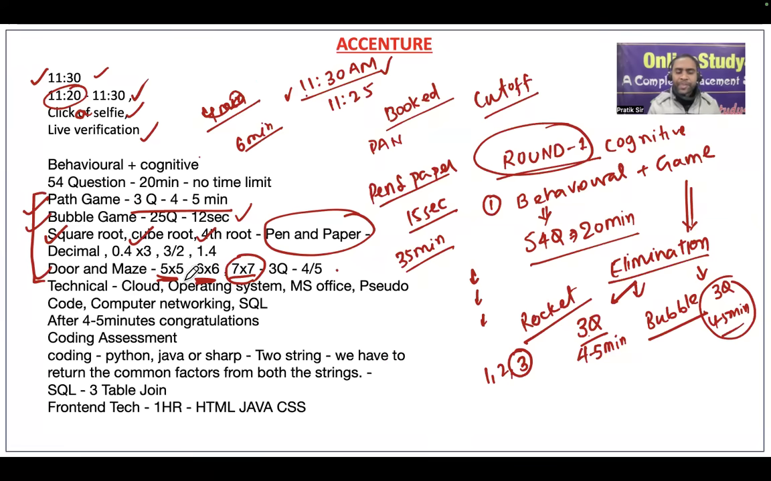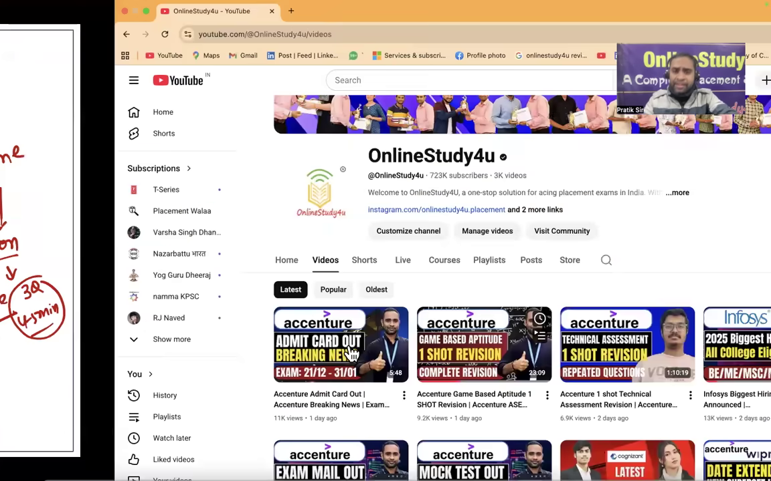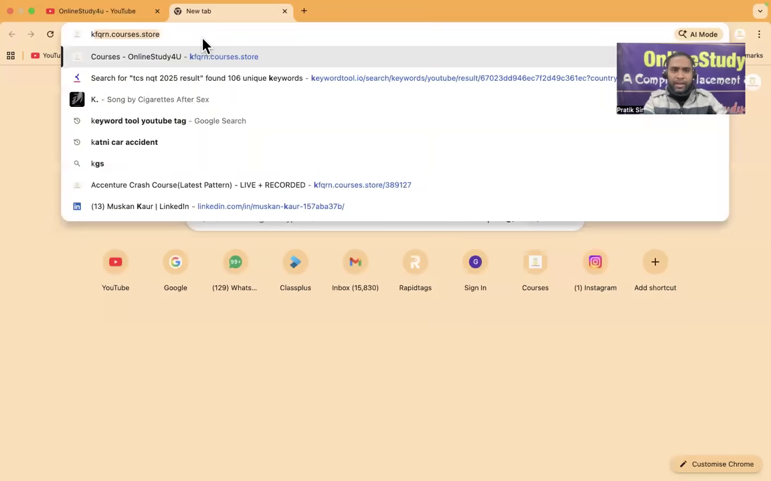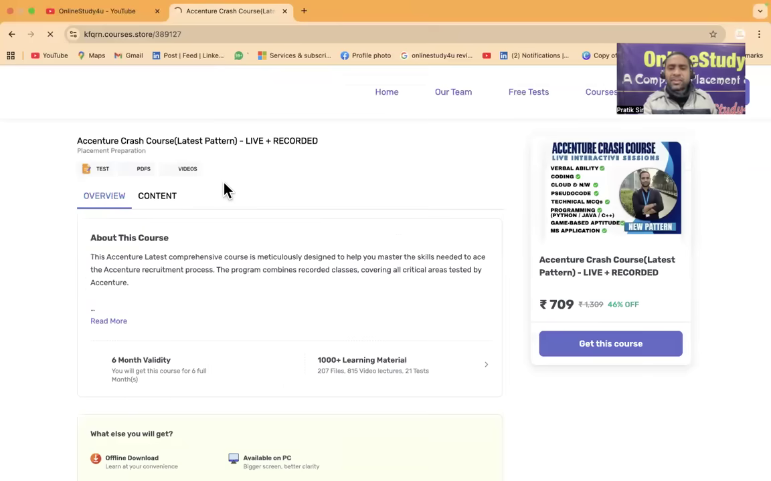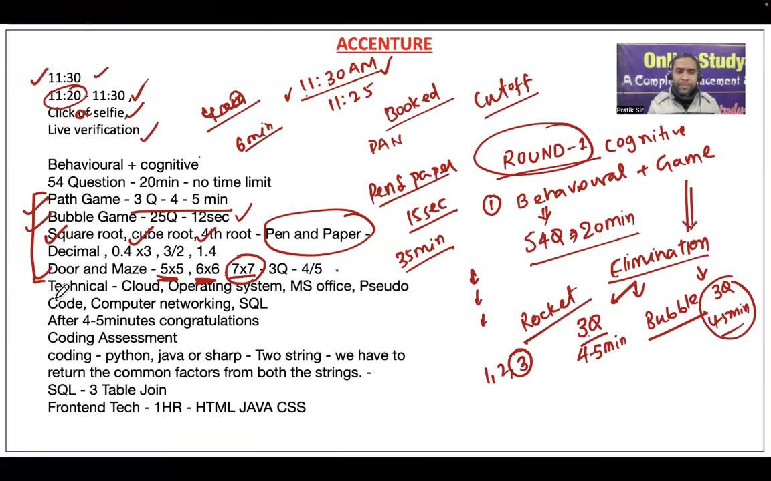And in bubble game, square root was there, cube root was there. In the video I did yesterday, I had clearly told you square root will be there, cube root will be there, fourth root will be there, decimals will be there. Even in the Accenture course, if you see, square root, cube root, decimals, squares, everything is covered. And I had told you also that questions will not come from outside that. That level of classes I'm giving you so that you will not face any problem in the examination, okay. So this was round 1.